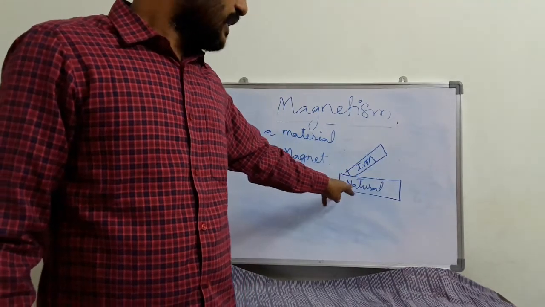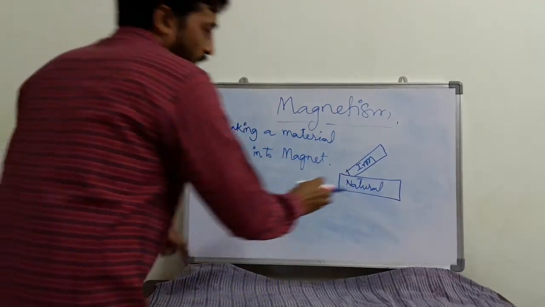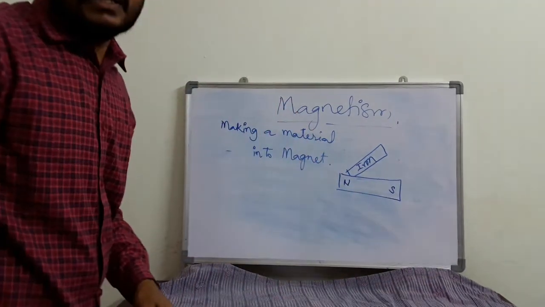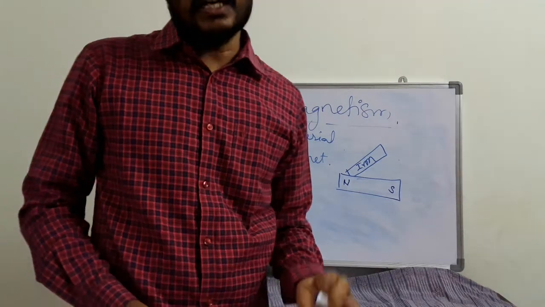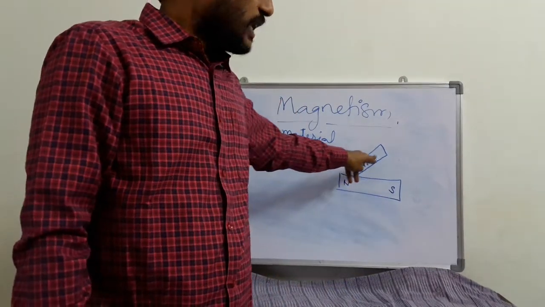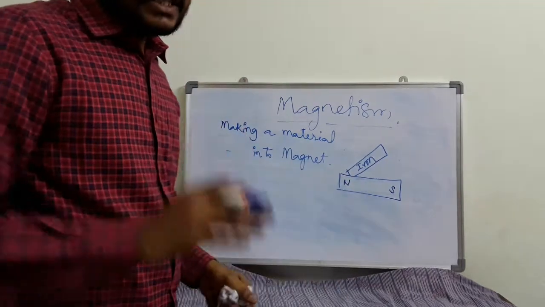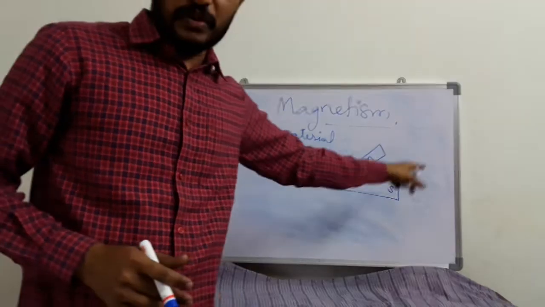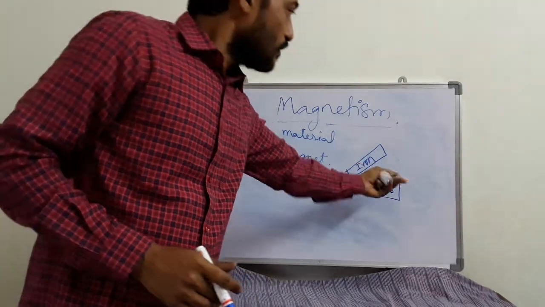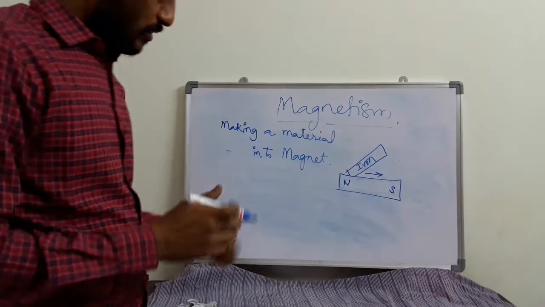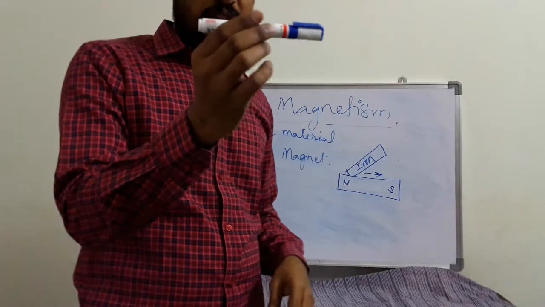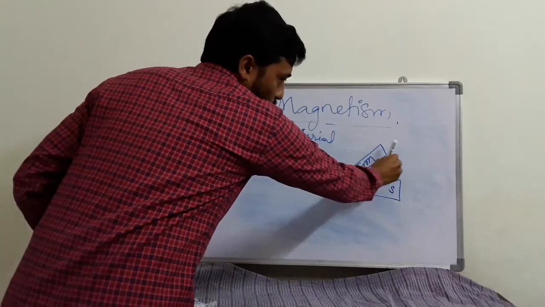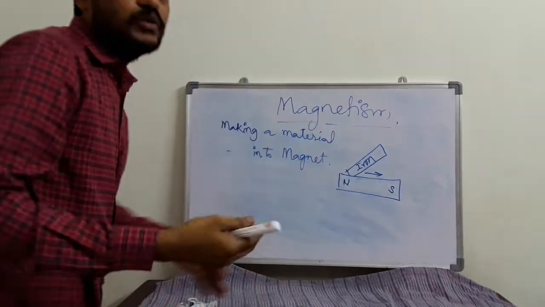Just take one magnet, I can mark a north and south magnet here, maybe natural or artificial. When you take an iron material and rub, the direction should be north to south. After coming up to here, you have to lift it. I will show you. Assume this is a piece of iron. You have to touch like this, go upon this, then lift it.